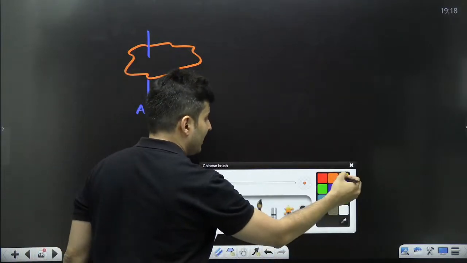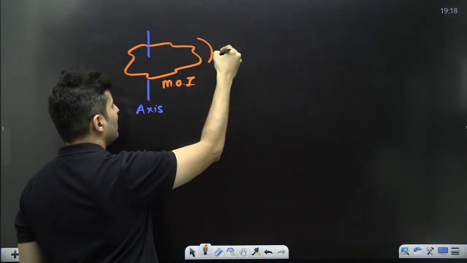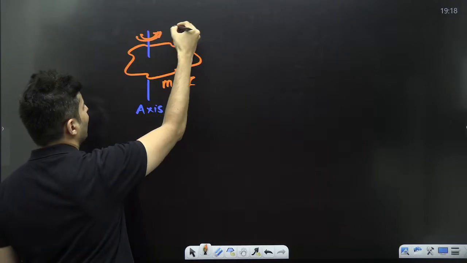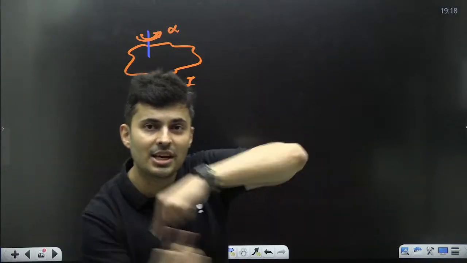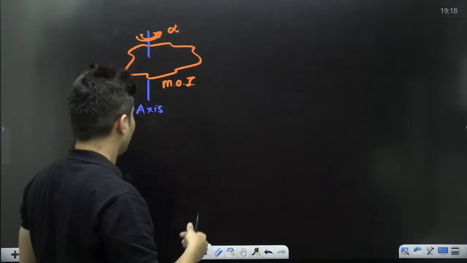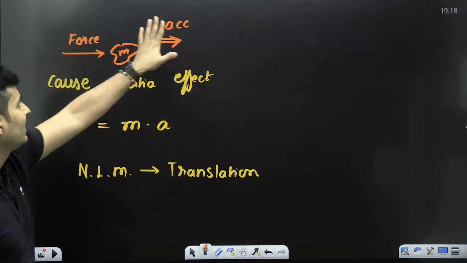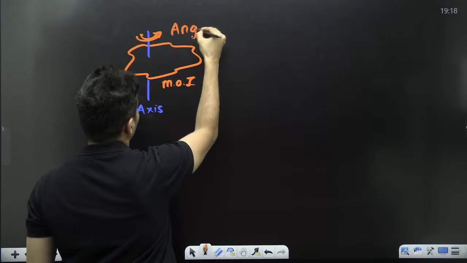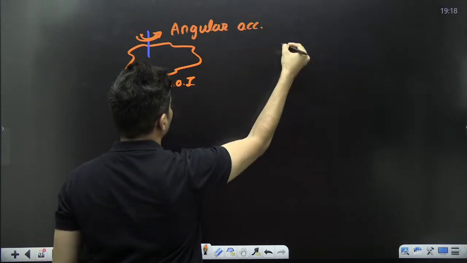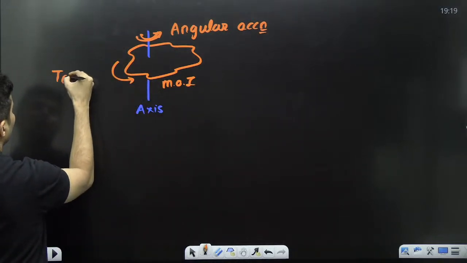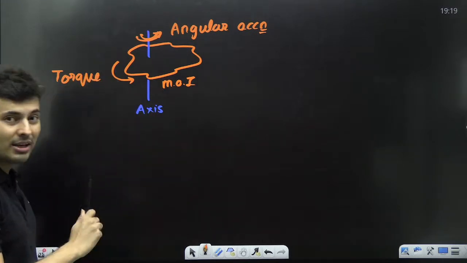If there is an effect, meaning there is some kind of angular acceleration, the velocity is changing, it is slow, it moves faster, then just like over here, if there was an acceleration, there was a force, same way, my dear warriors, if there is an angular acceleration, then what must be there is basically torque.